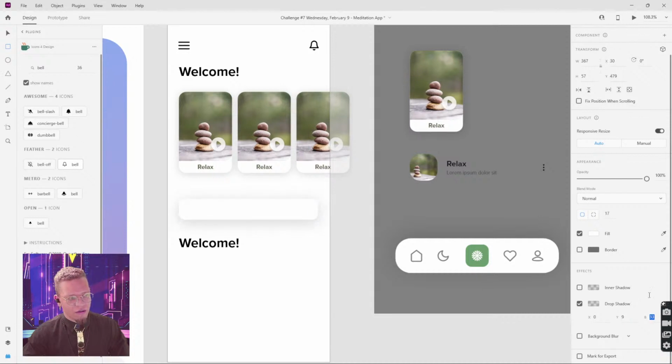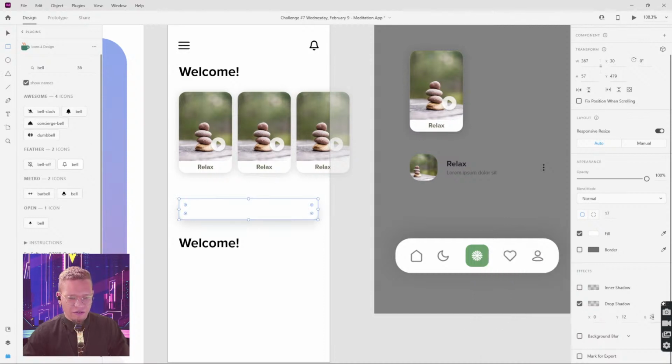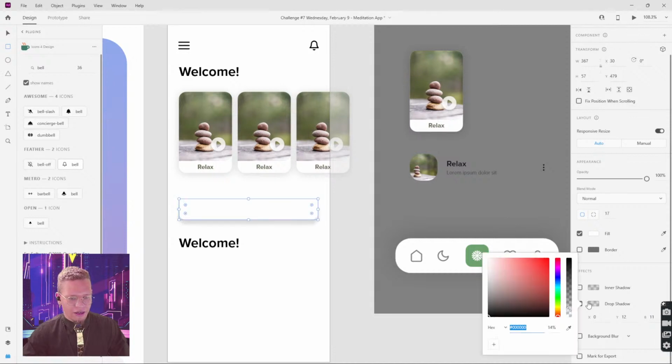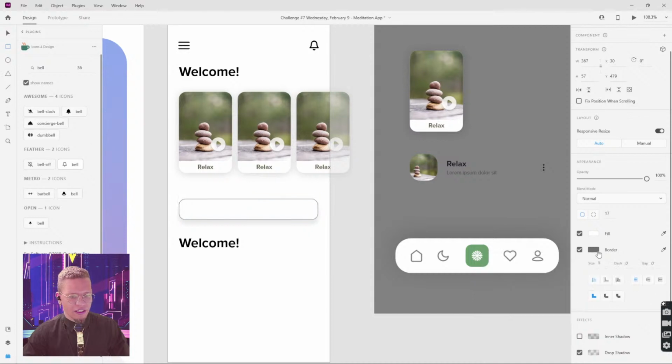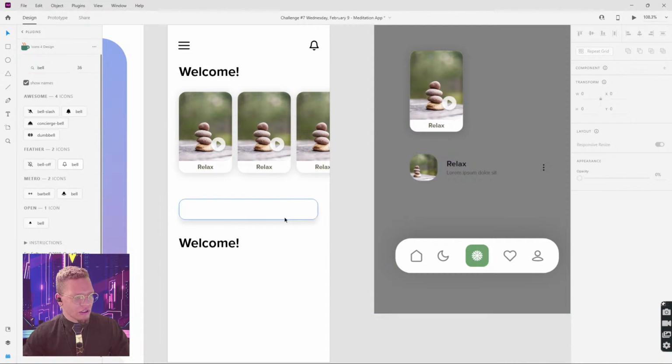I'm turning the opacity down just a little bit more so it's not too crazy. It feels a little crazy to me, so I'm trying to reduce how much blur we're talking about right now. I might give it a little bit of a border, but let's see, reduce the opacity some. Might try to play it like that. So we have our search bar.